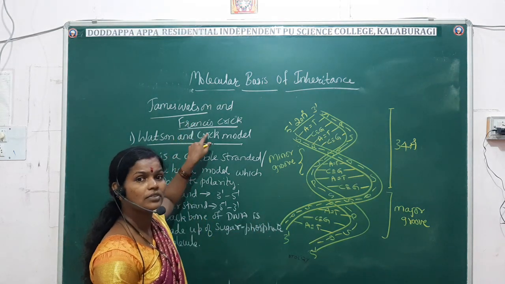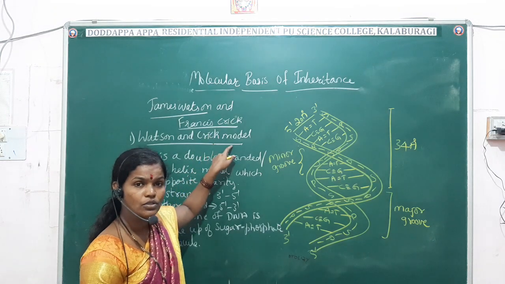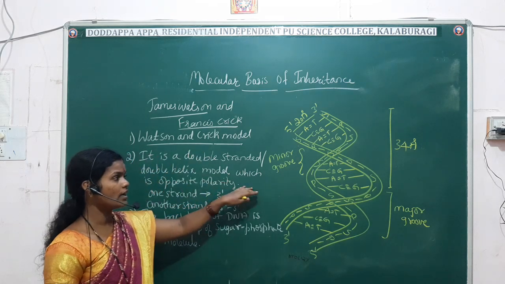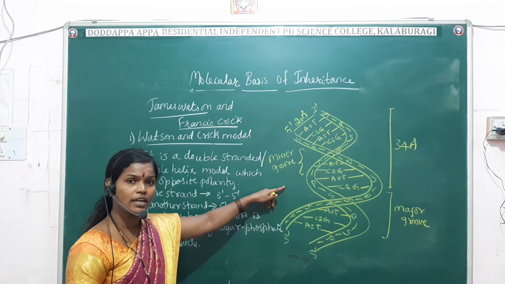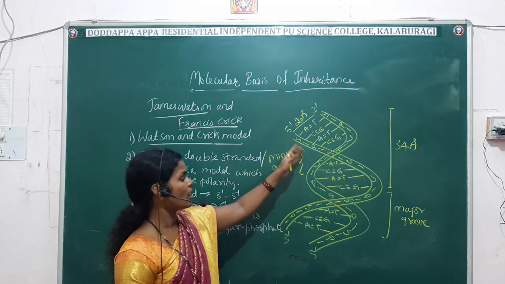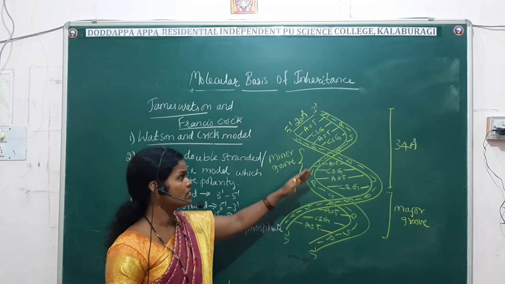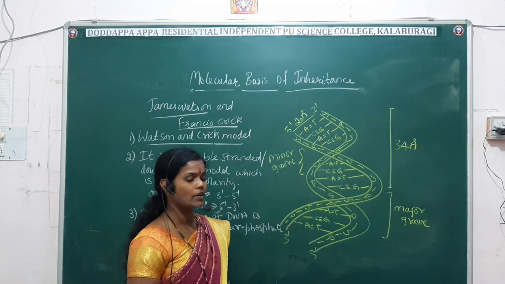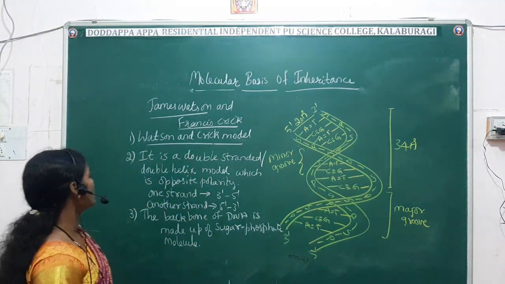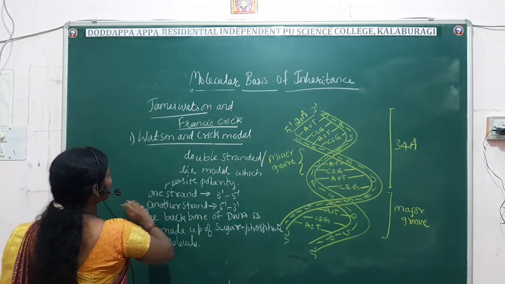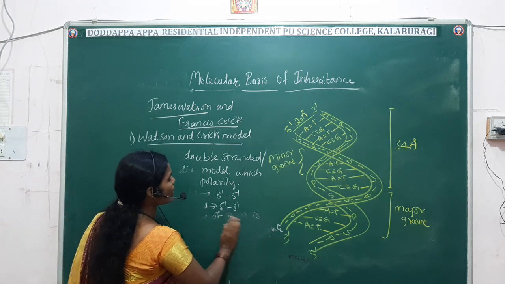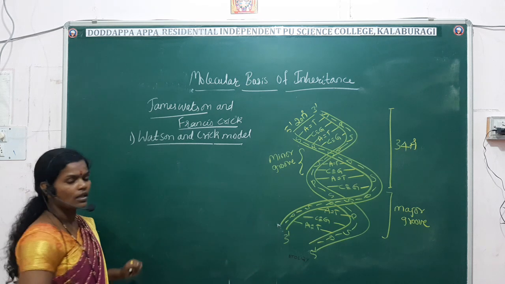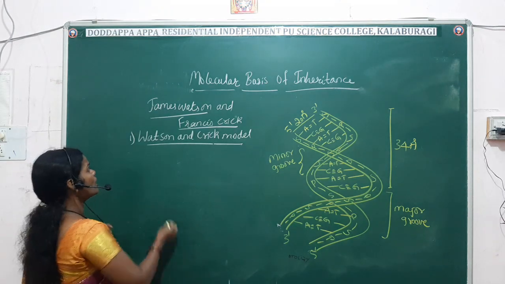So DNA is a double helix model which has been proposed by the scientists James Watson and Francis Crick. That is why we also call it the Watson and Crick model. It is a double-stranded molecule with opposite polarities, opposite prime ends. One strand runs from 3' end to 5' end, the other strand from 5' end to 3' end. And I have told you that the backbone of DNA is made up of sugar phosphate molecules.